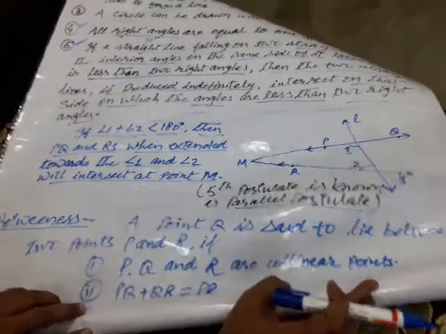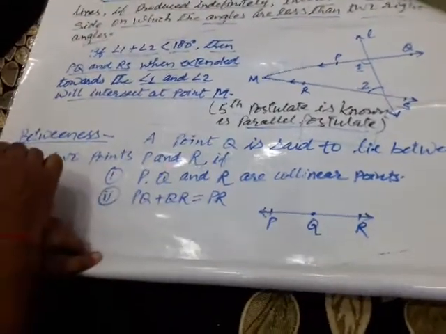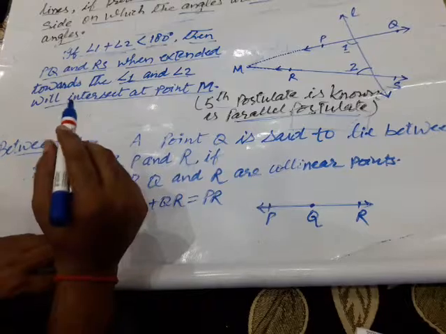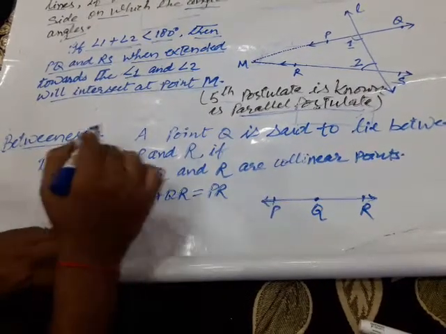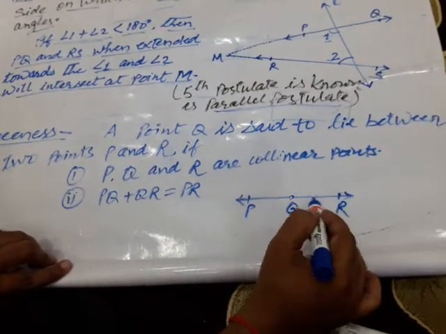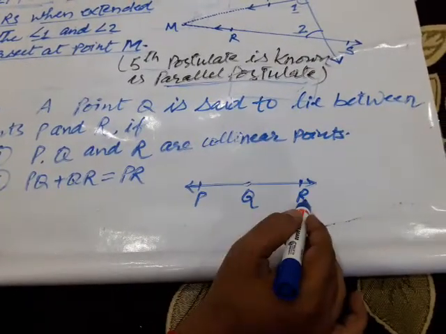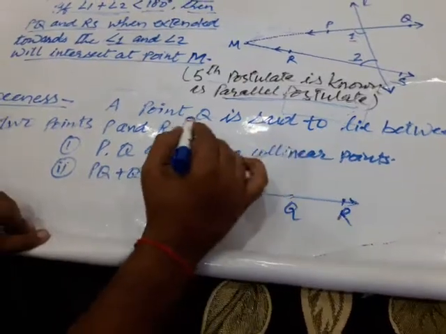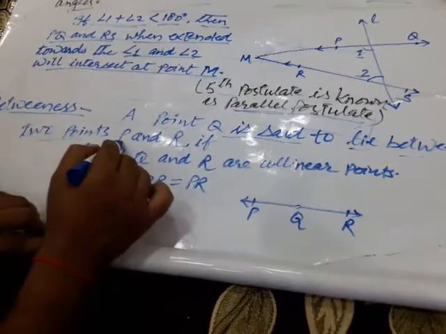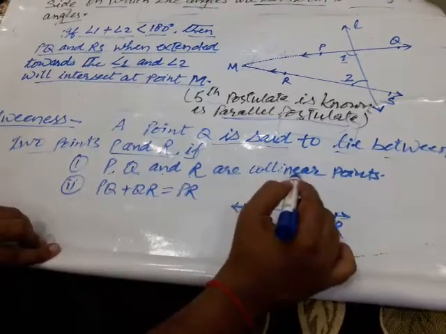Now there is one more concept, children, that is very much important for solving questions: betweenness. When will you say that a point is between two points? What is the criteria for that? Betweenness. If PR is a line and Q is a point on the way from P to R, then a point Q is said to lie between two points P and R if P, Q and R are collinear points.